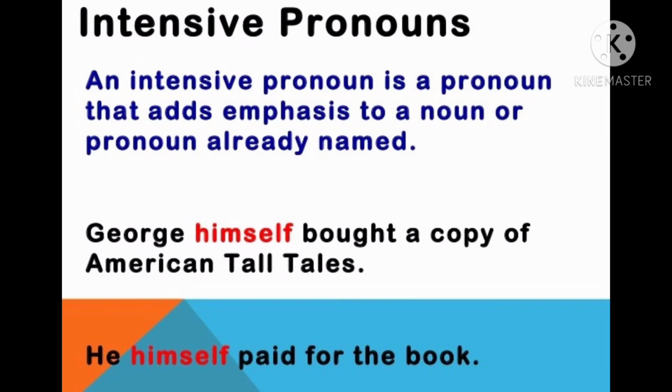The seventh type of pronoun is intensive pronouns. An intensive pronoun is a pronoun that adds emphasis to a noun or a pronoun already named. For example, George himself bought a copy of American Tall Tales. So here in this example, himself is an intensive pronoun because it adds emphasis to a noun, that is George. He himself paid for the book. Here, himself is an intensive pronoun because it adds emphasis to a pronoun, he.